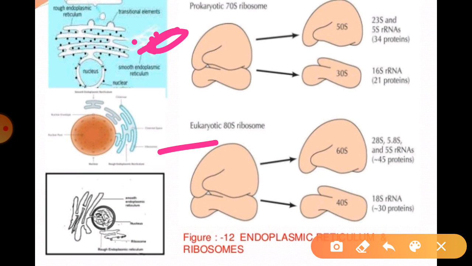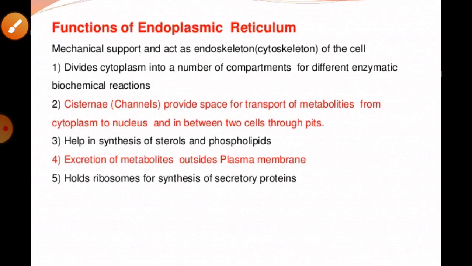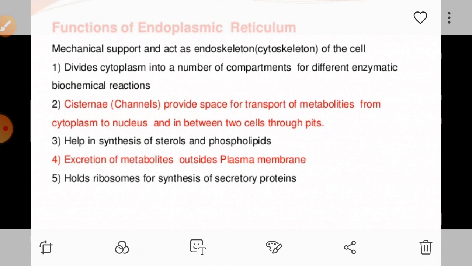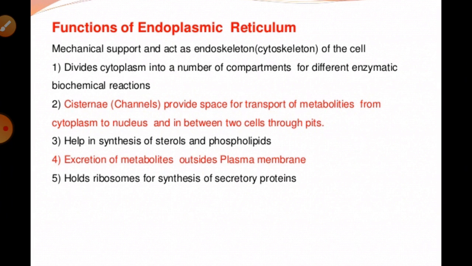If we can directly talk about the functions of this endoplasmic reticulum, we have to know how it is helpful for different mechanisms in the cells. This endoplasmic reticulum always helps to provide support to the colloidal cytoplasmic matrix, and it can also help in the rapid intracellular transport of materials. And the endoplasmic membrane contains a variety of enzymes for various metabolic processes, especially enzymes like ATPase and phosphatase.